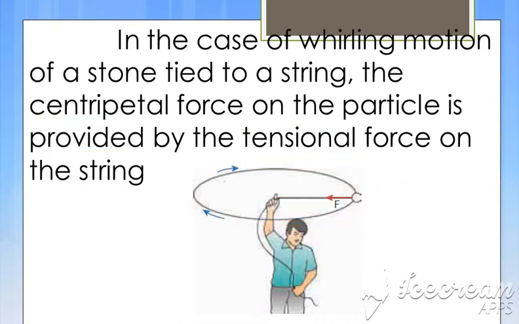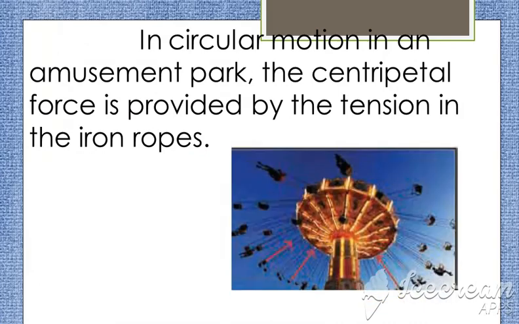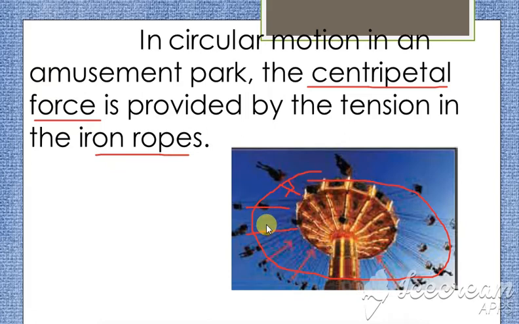Yes, clear? Then next we have the second example, circular motion in an amusement park. We know this, you have all seen it, is it not? Here also the particle is moving in a circular path. So when it moves in a circular path, that is said to be the centripetal force. That is due to the tension in the iron ropes. So the first two say that the centripetal force is due to the tension.